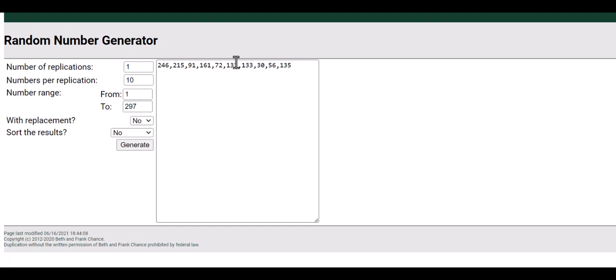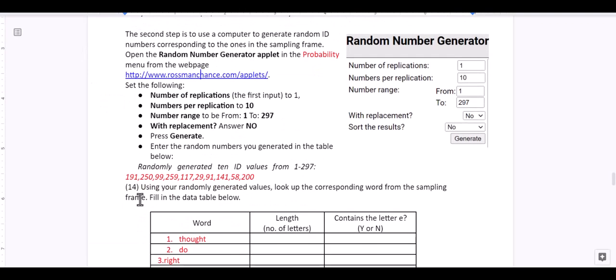Now it's giving me different words, but I already put in the ones that I chose, right? Then we will use the sampling frame and pick the words. So 246, 215, 91, and so on. For me, these were my original numbers: 191, 290, 99, 259.